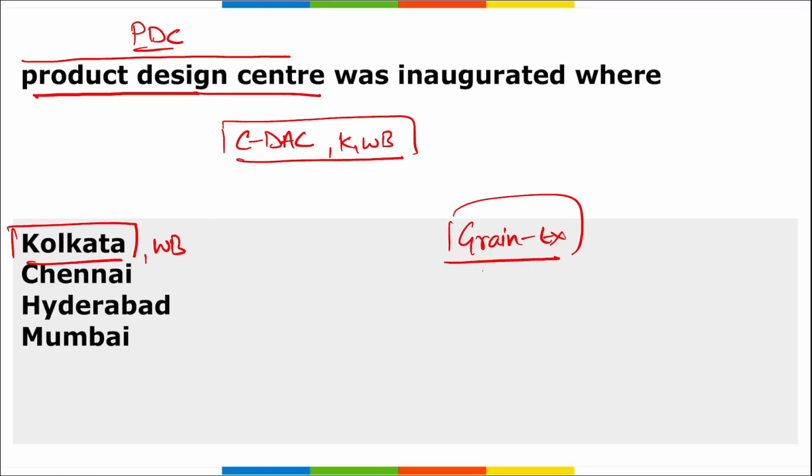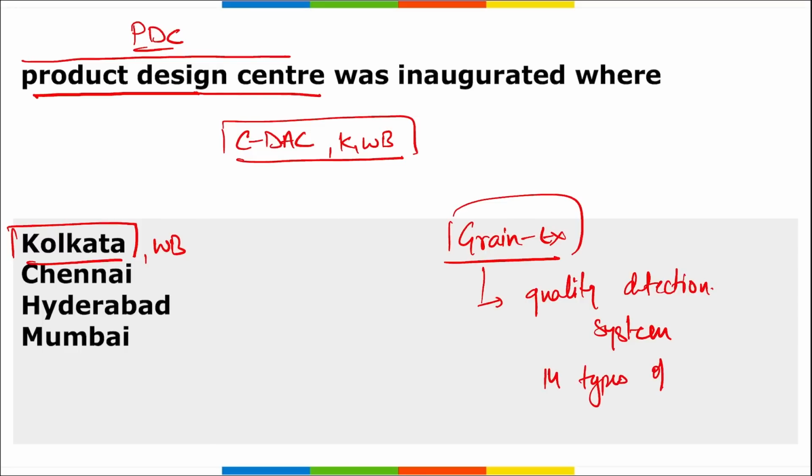Grain X is a quality detection system for 14 types of pulses.